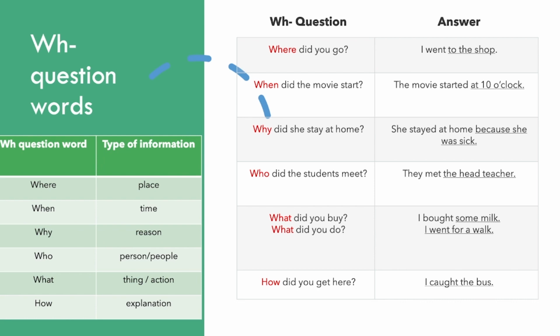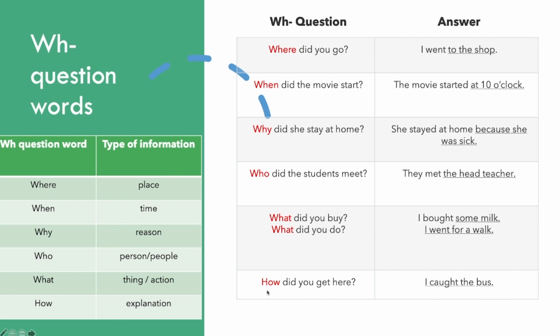Milk is a thing. Okay? So, what did you buy? I bought some milk. Number two, what did you do? Answer, I went for a walk. So walking is an action or an activity, so we can use what in the question. So what for things or for actions.